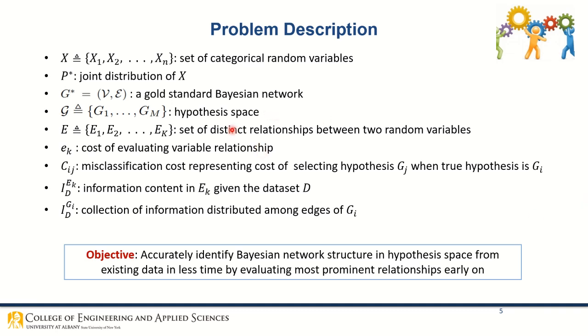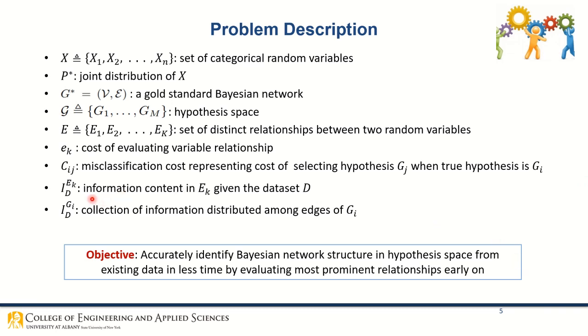We denote E as the set of distinct relationships between any two random variables in X. Here the directionality is not considered. Ek represents the value of time and effort spent in evaluating variable relationships. Cij denotes the cost of selecting hypothesis Gj when the true hypothesis is Gi. Here, a Bayesian network is considered a collection of information, and it is quantified using mutual information.